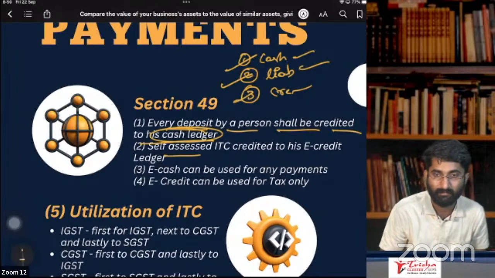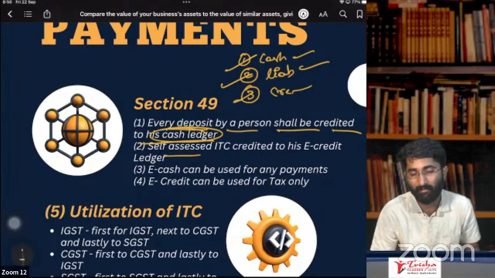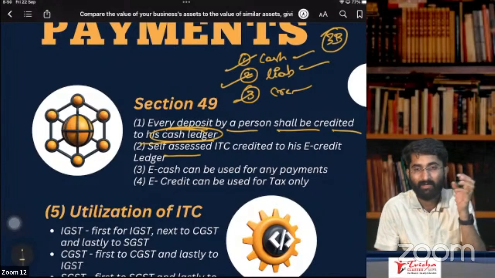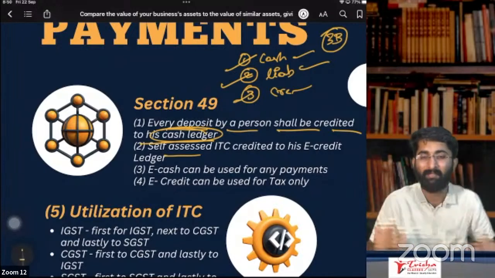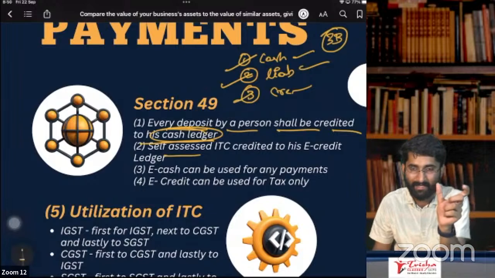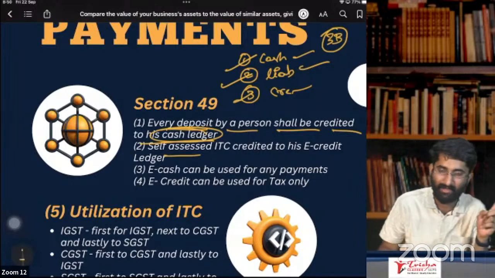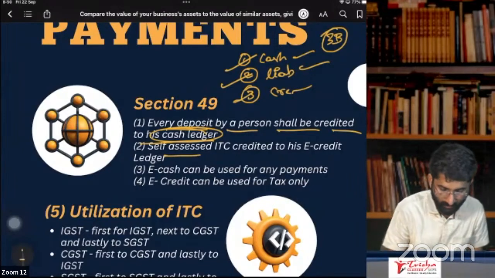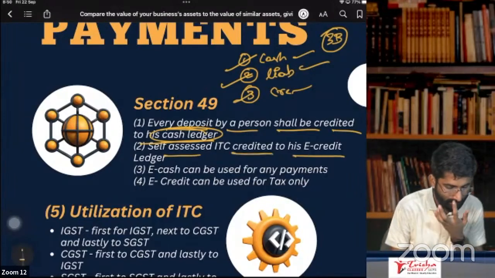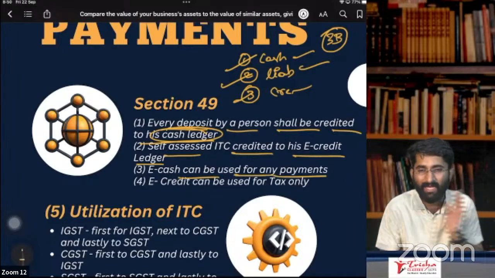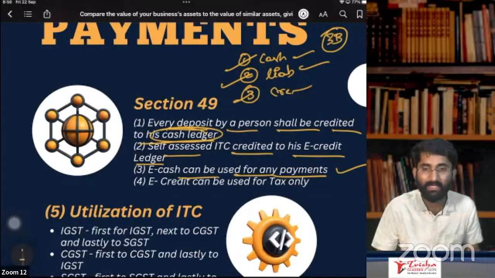Self-assessed tax, self-assessed ITC. That means when you file GSTR-3B, you are putting in one summary return. In that, you are putting ITC. That ITC is self-assessed, and you will get it in the credit ledger. That will be credited to your e-credit ledger. Now, the e-cash ledger can be used for any payments.